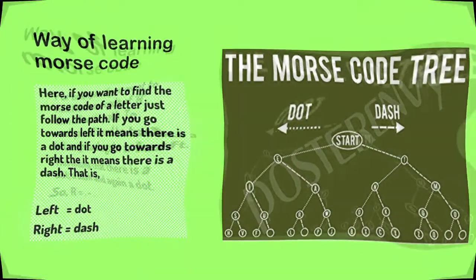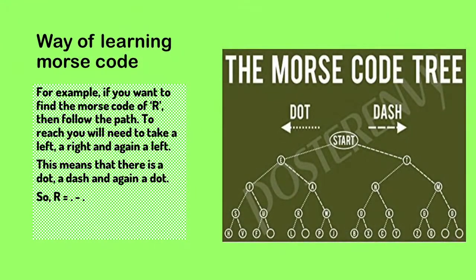Let's take another example, letter R. To reach letter R, you have to take a left, then a right, and then again a left. So, there is a dot, a dash, and again a dot.